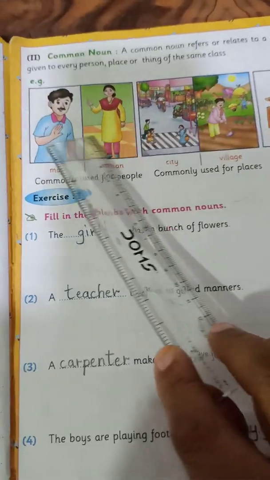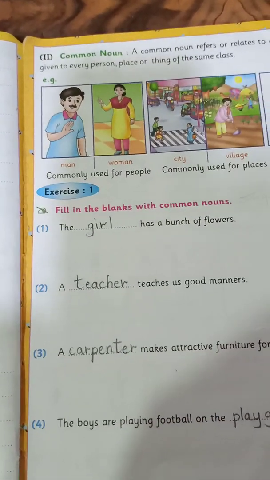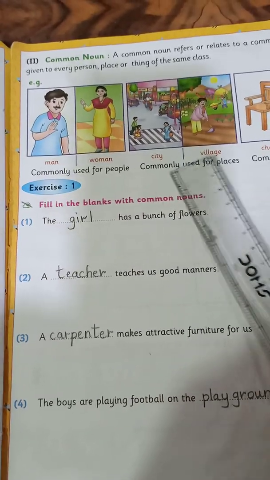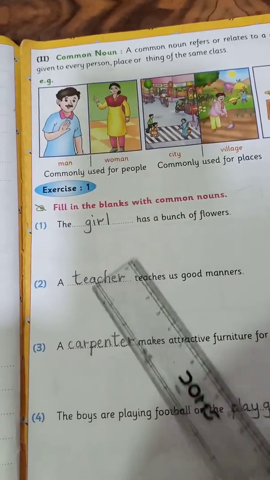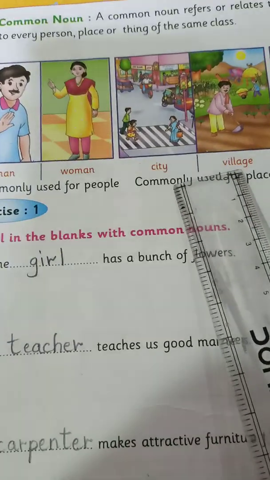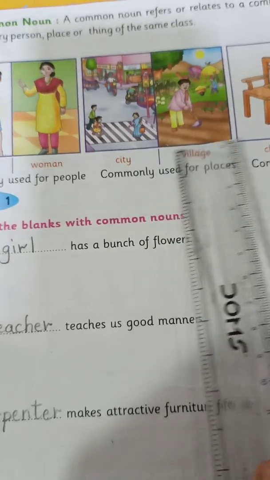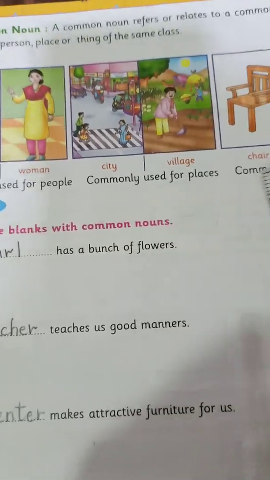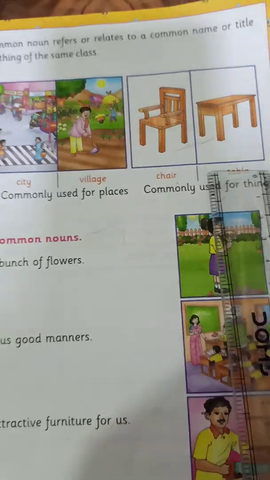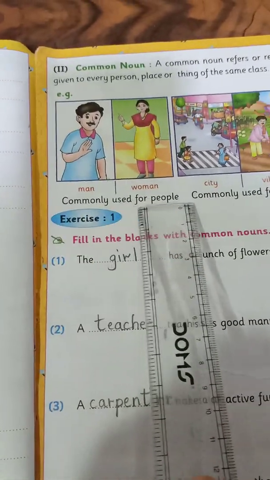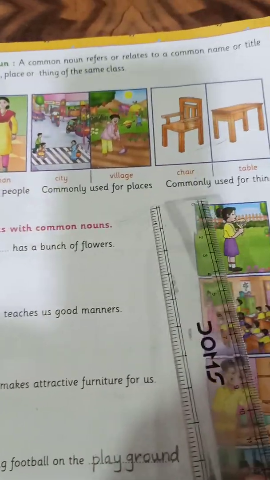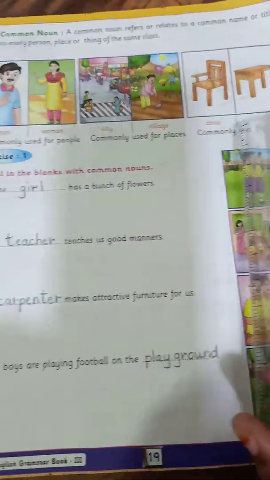So these are all common, isn't it? Everyone knows about these. They are commonly used for people and commonly used for places. Like for people, normally we say man and woman, right? Or else we will say city or village. This is used for places commonly. And for things we normally use chair, table, etc. So you see, it's so common. Man, woman, city, village, chair and table.